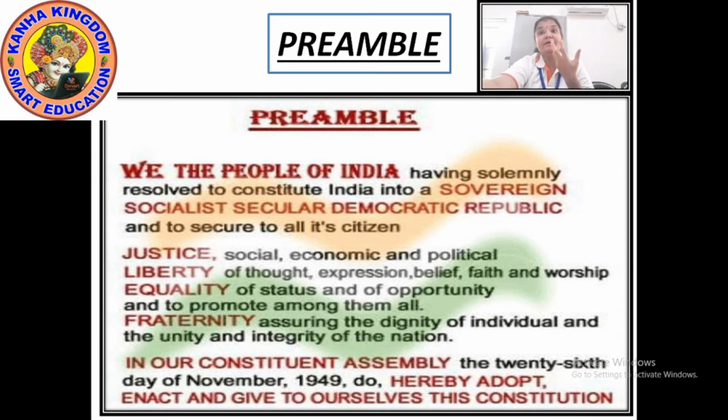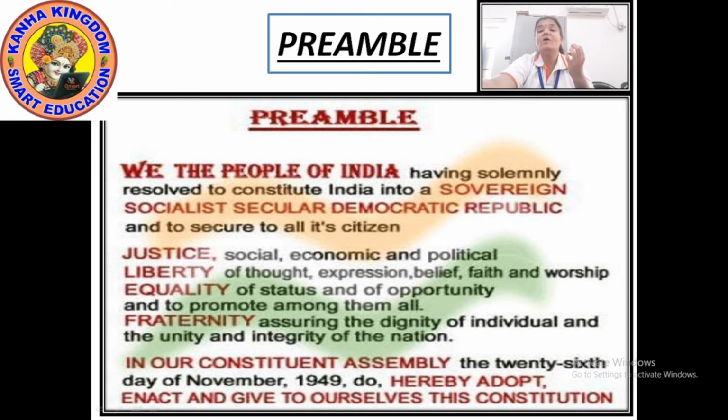Liberty. Liberty means freedom. Freedom of thought, expression, belief, faith and worship. People are free to believe anything. They have been given the liberty of thought. You can think anything. You have the freedom to think anything.